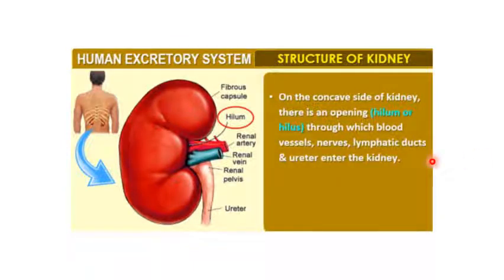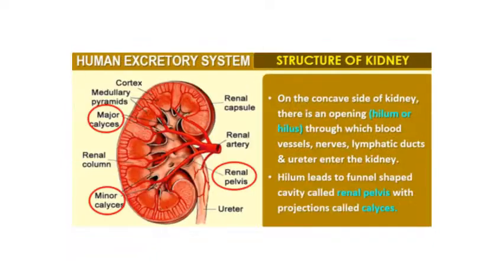On the concave side of the kidney, there is an opening called the hilum. You can see here, this is the hilum. Through here, the blood vessels, nerves, lymphatic ducts and ureter enter the kidney. This hilum leads to a funnel-shaped cavity called the renal pelvis with projections called calyces.